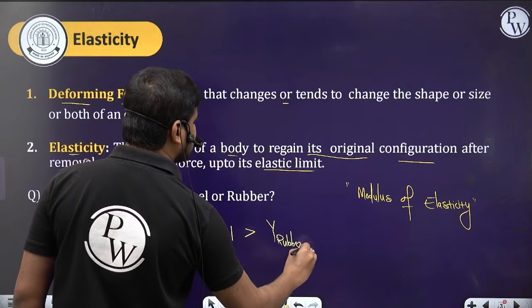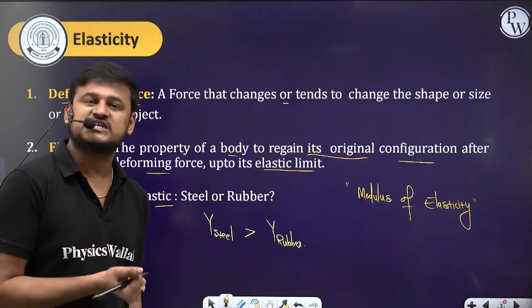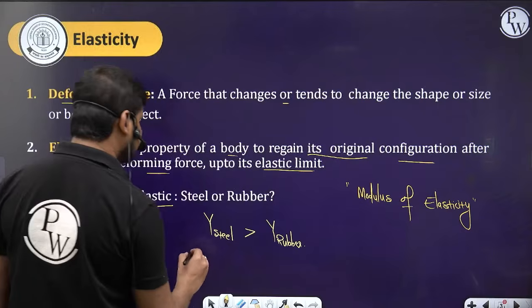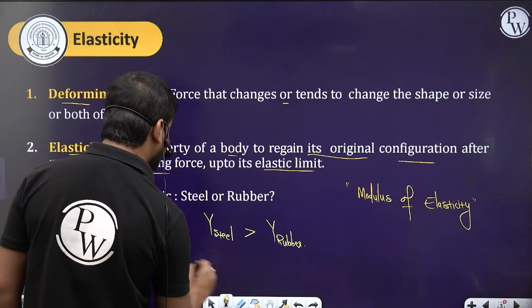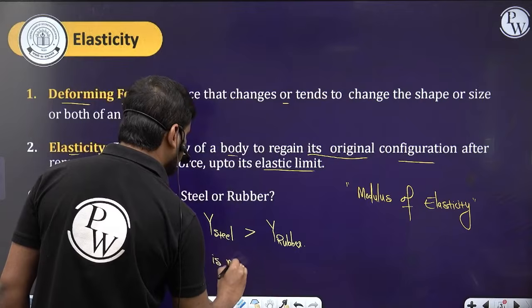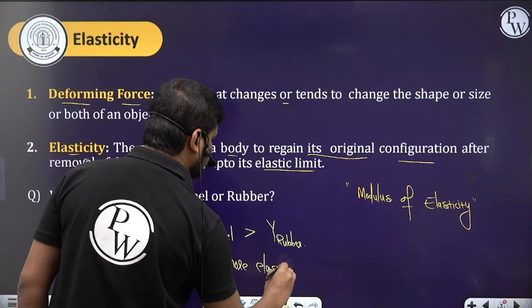That's why steel can regain its original configuration more easily than rubber. So which is more elastic here? Steel is more elastic than rubber.